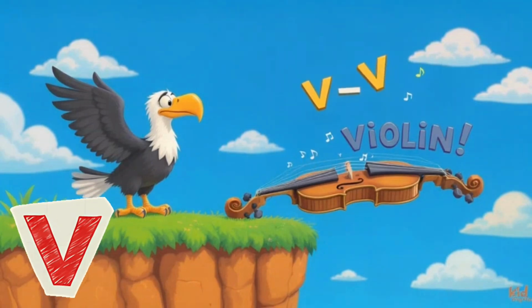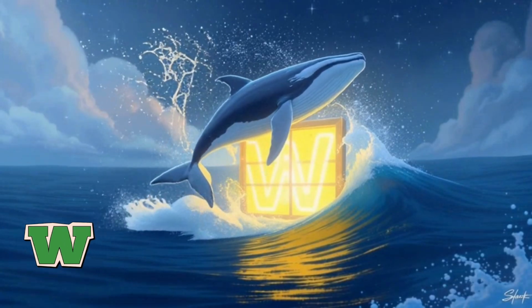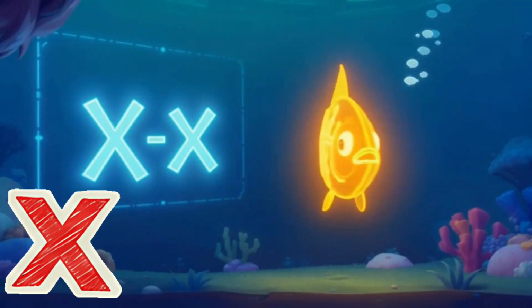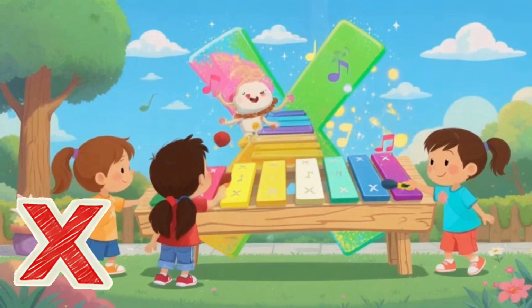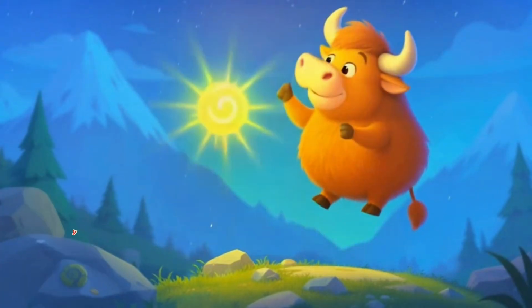V is for van, W is for whale, X is for xylophone, Y is for yo-yo, Z is for zebra.